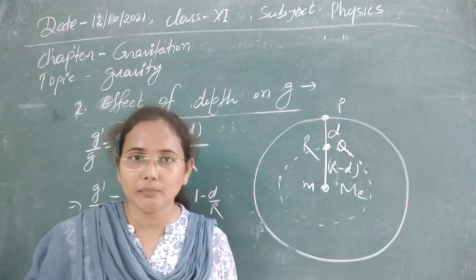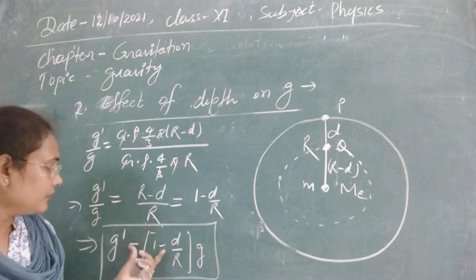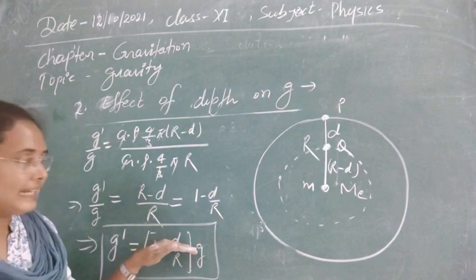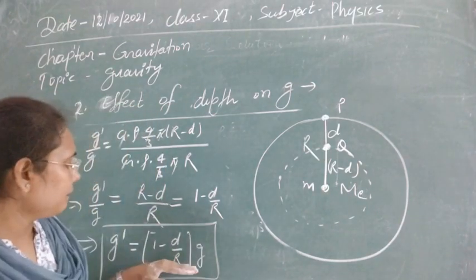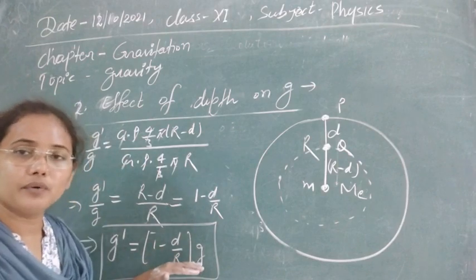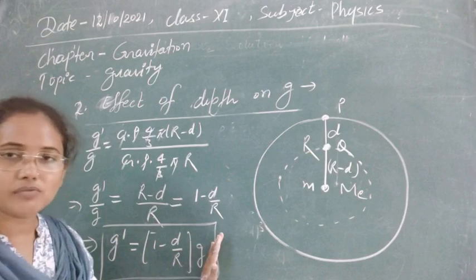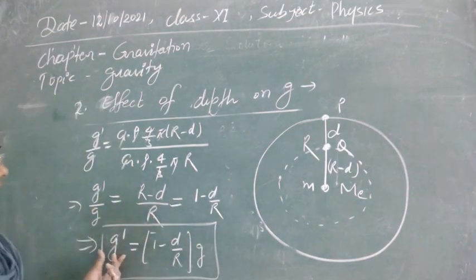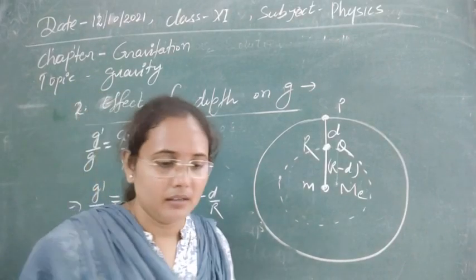For that point, we can calculate the variation of gravity from here. We can put the value of d as 11,200 meters, and in place of R we can use 6,400 kilometers, and at the surface we know g has the value 9.8 meter per second square. So we can calculate the value of g dash even at the deepest point.